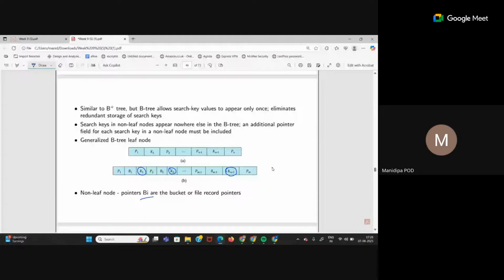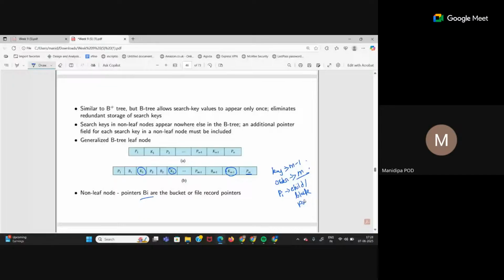Each node can have at max m minus 1 keys. That means what is the order of the M-tree? M. So how many P's are there? M. That means P is our child pointer, because a tree of order m can have at most m number of children. So Pi is the child or block pointer.